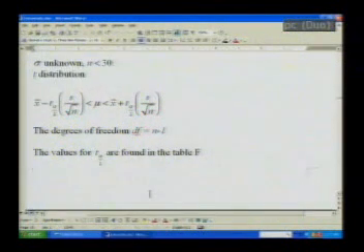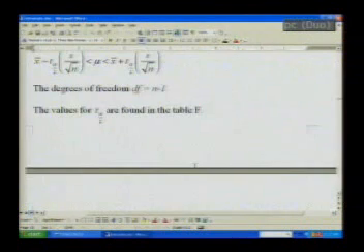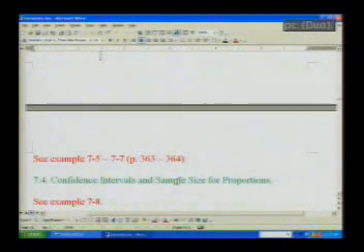The t alpha over 2 you can get in the table at the back of your book, table F. For this you can see example 7.5 in your book, page 363, until example 7.7. All these examples are for samples where n is less than 30. You can try and practice there, and try to understand.